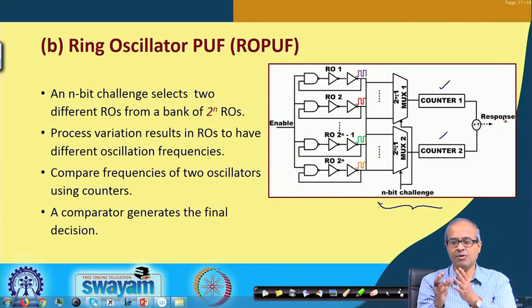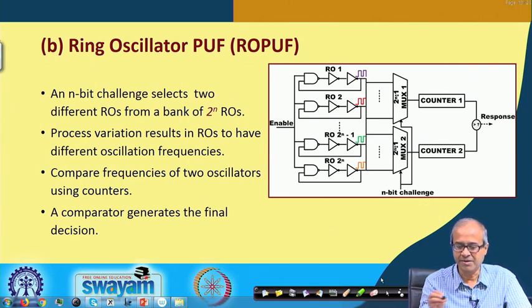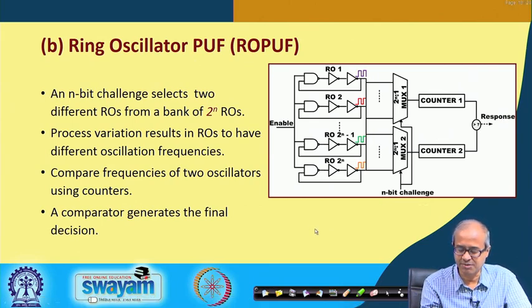Okay. Now, depending on which ring oscillator you choose, these frequencies are different. So, the response will also be different, that means whether the frequency will be greater or less. Okay. This is how randomness is generated. This is how ring oscillator PUF works.